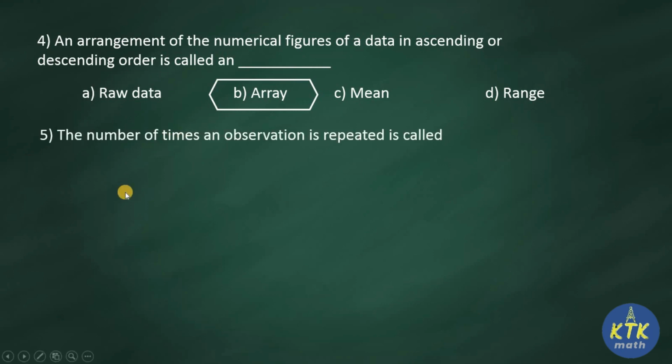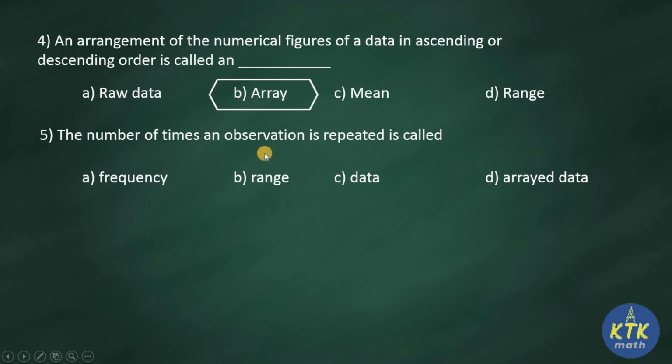The number of times an observation is repeated is called. Your options are frequency, range, data, array. Have you identified the answer? The number of times an observation is repeated is called.